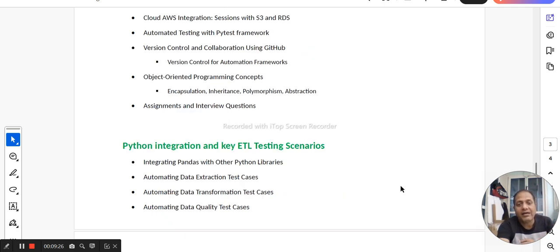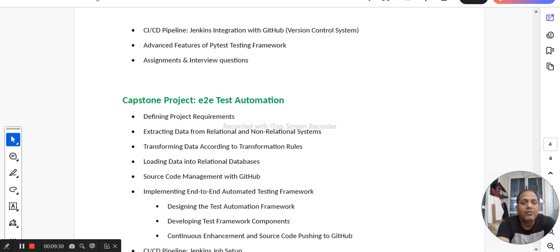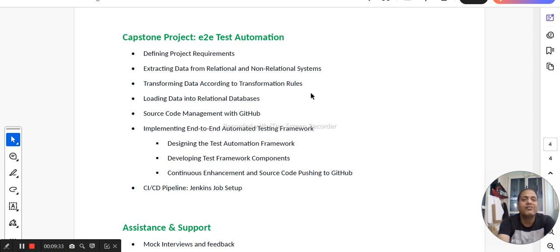And then finally, once we are done with this integration part, we are going to move into something amazing and beautiful called the Capstone project module. In this module, we are going to create a full-fledged test automation framework.